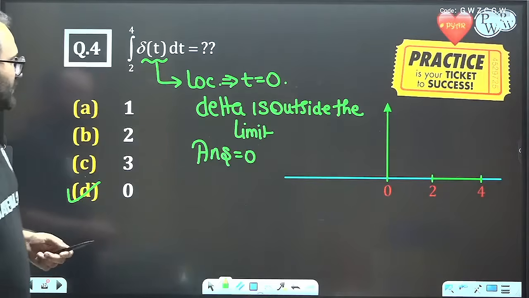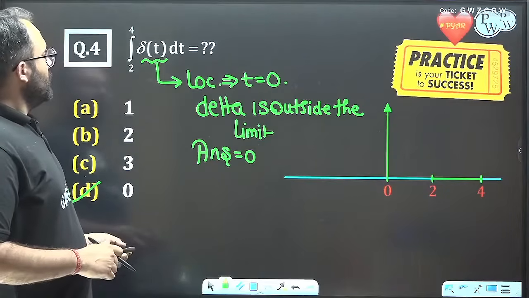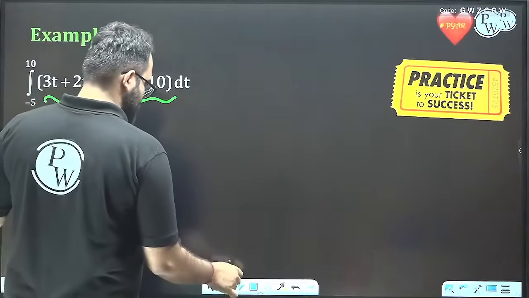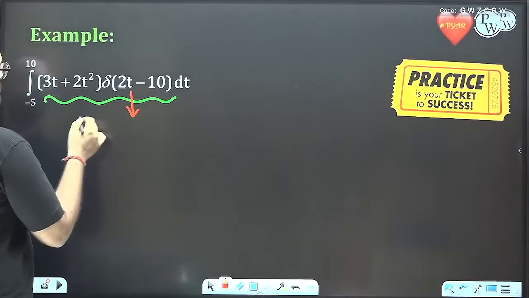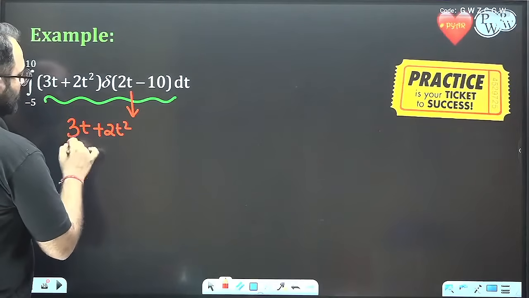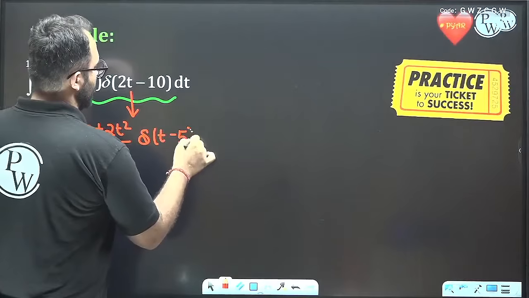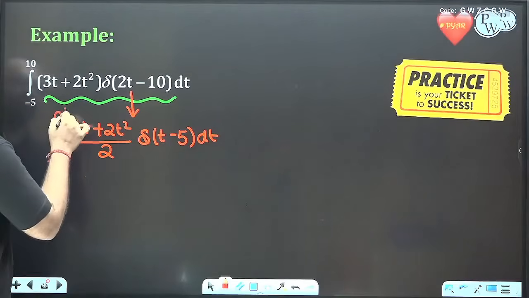Okay, so now let's move on to this question. First of all, we can see 3t plus 2t square divided by 2, delta t minus 5 dt, integration from minus 5 to 10.